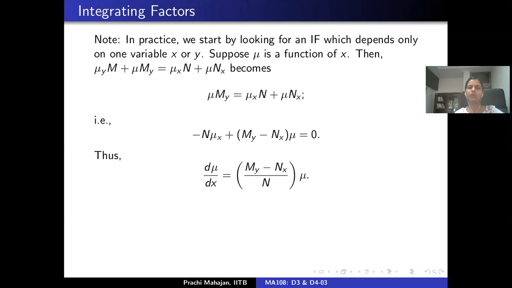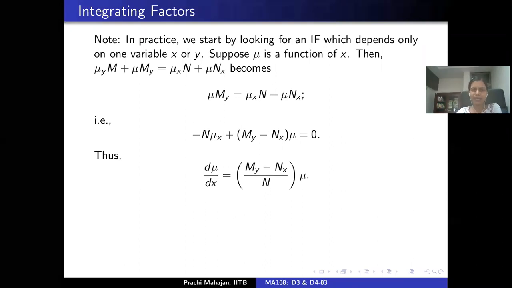So I have another ODE: d mu by dx equals (My minus Nx) upstairs, and in the denominator I have N times mu.